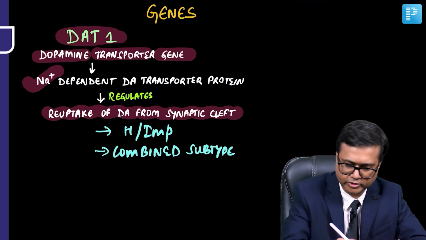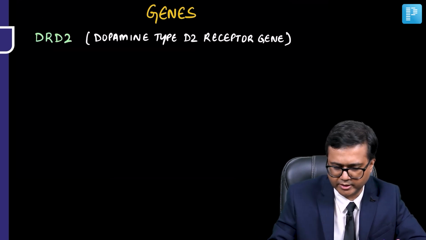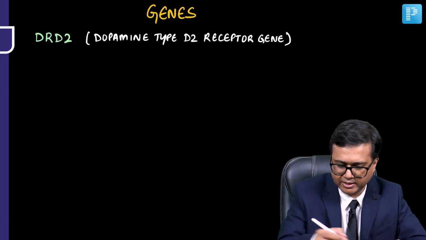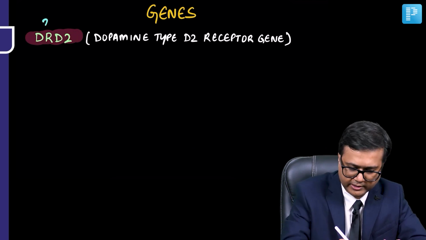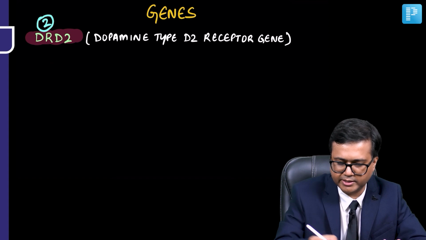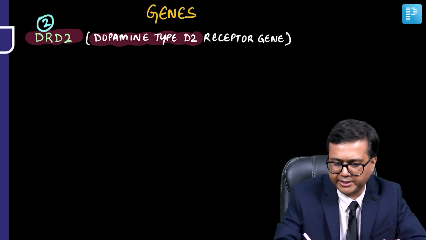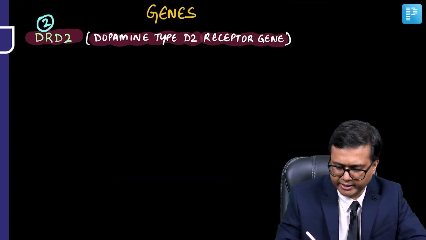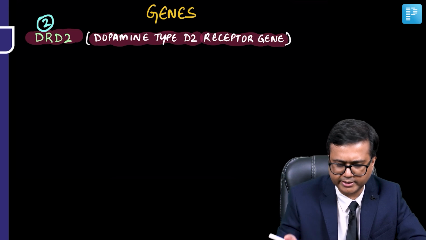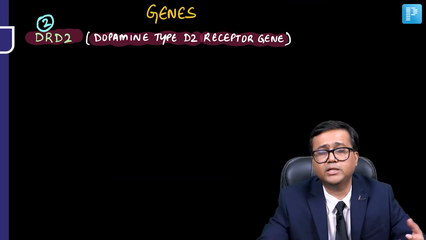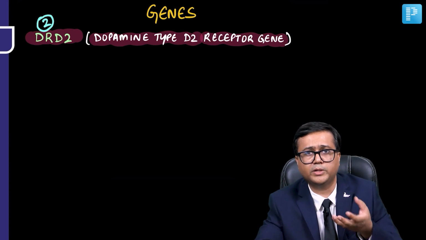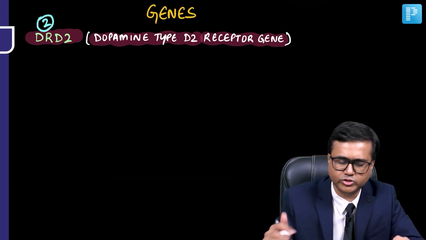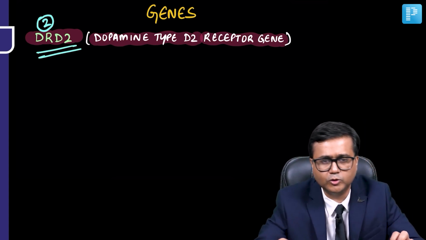So this is one gene which you should remember. Another important gene which has been identified is DRD2. So this gene basically is a dopamine type D2 receptor gene. Again, studies have shown that it may not be that specific to ADHD and may not be believed to be a primary cause, but this is one more gene which has been identified. So these are two genes.